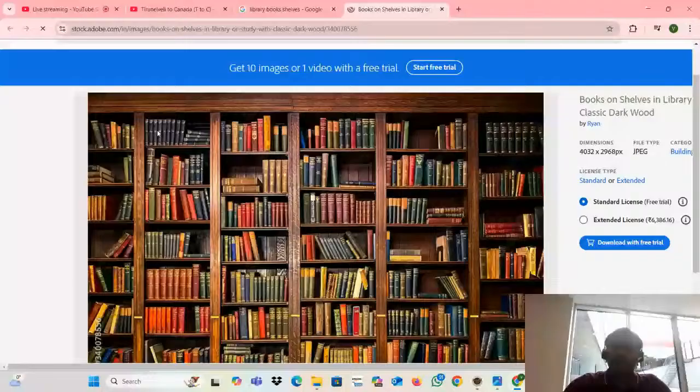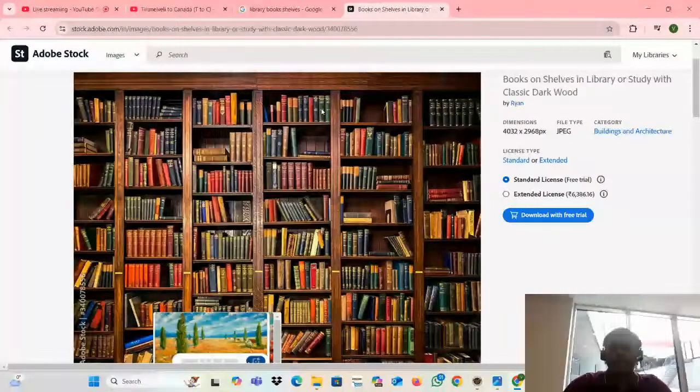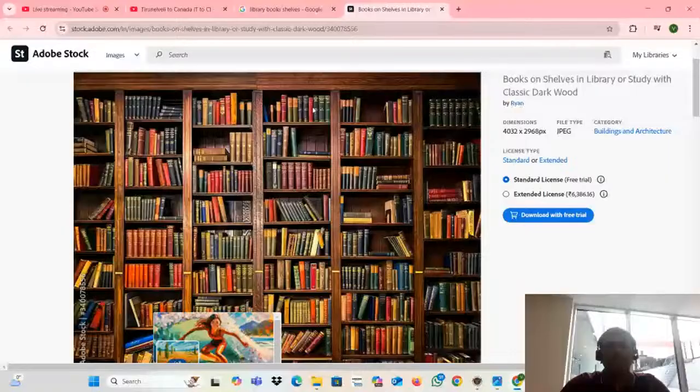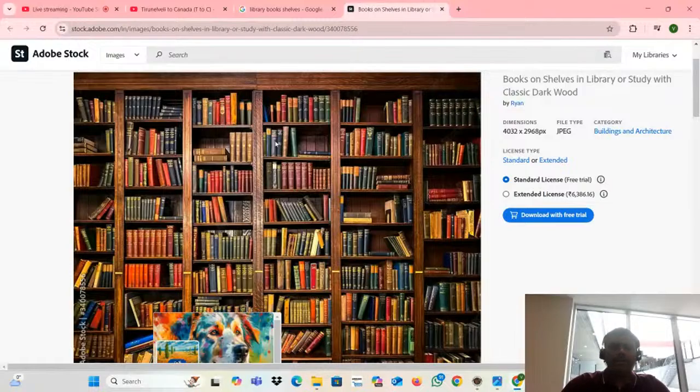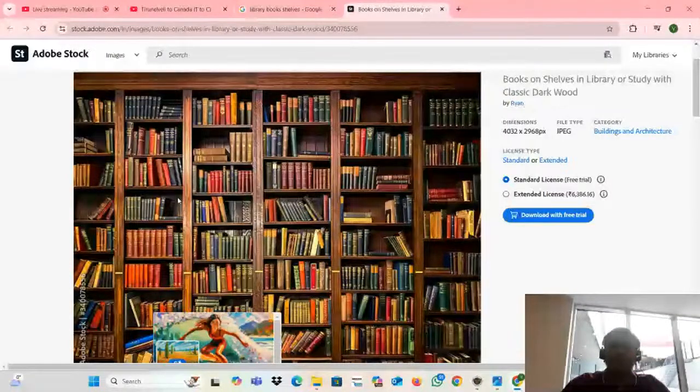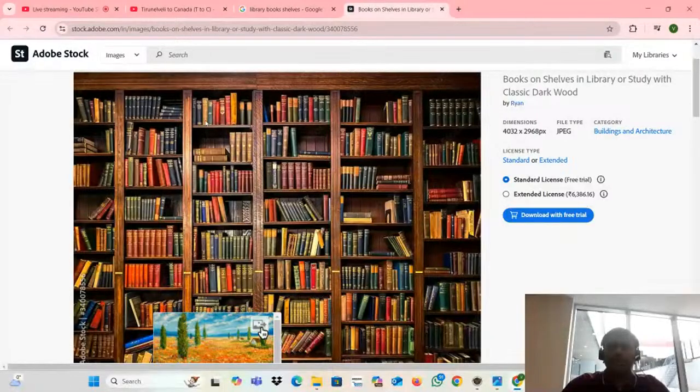This shelf has law books, this one political books, this one school education, this one medical, and this one mechanical engineering. Just assume. It's a collection.